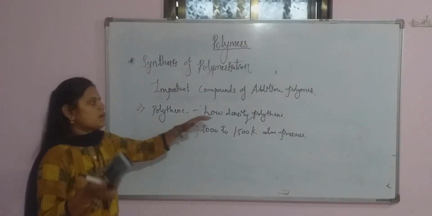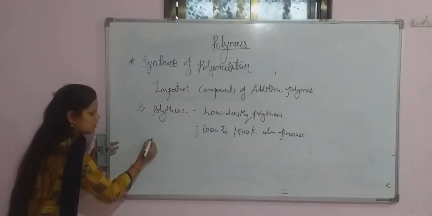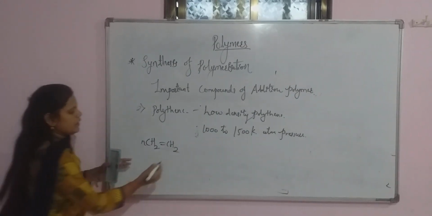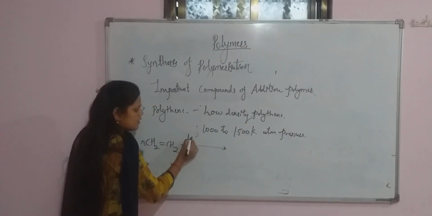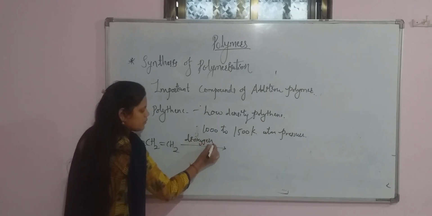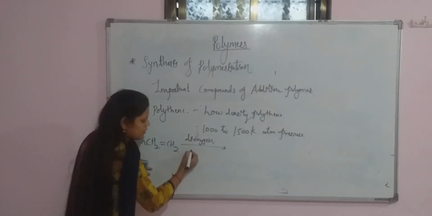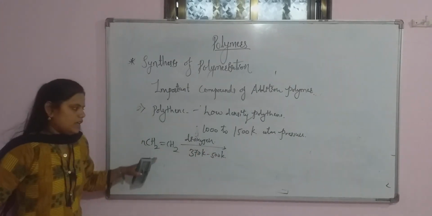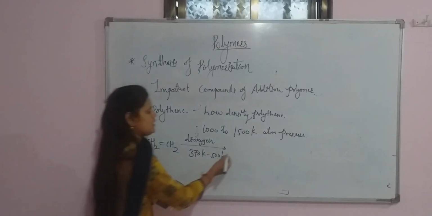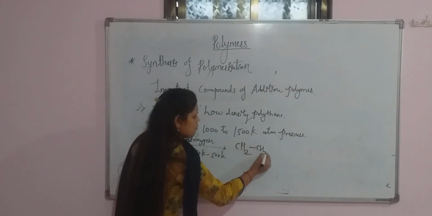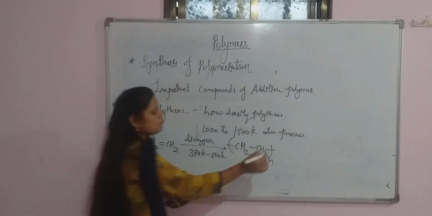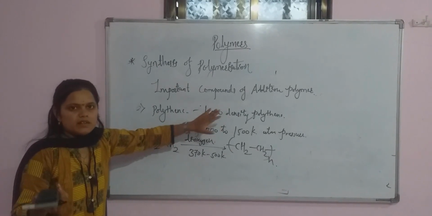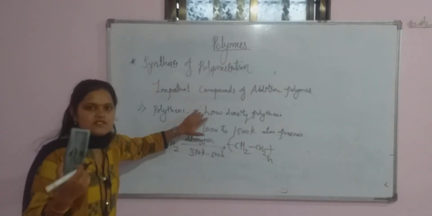So there is a formation of low density polythene. What did I take here? N number of ethene in the presence of a catalyst, dioxygen, and a temperature of 370 Kelvin to 500 Kelvin. It will undergo the polymerization process. There is a formation of polythene, that is low density polythene. And this low density polythene is an example of a branch chain polymer.